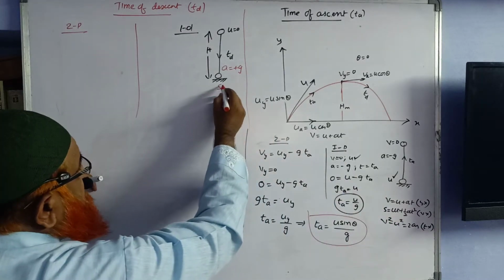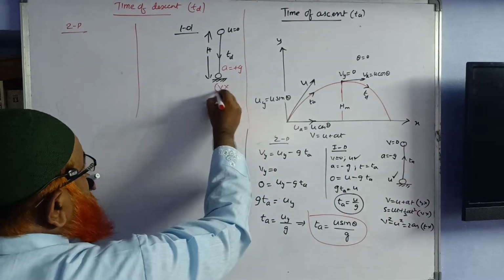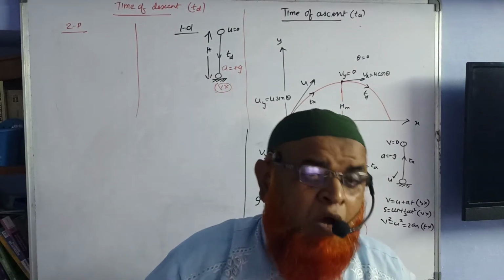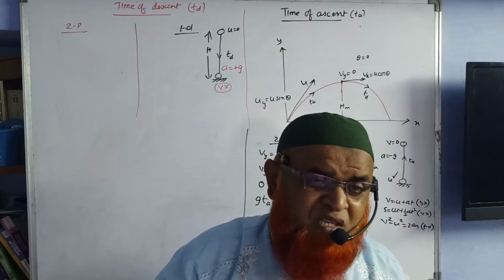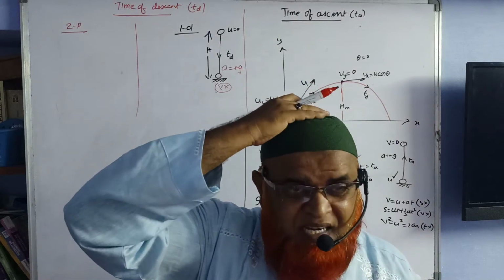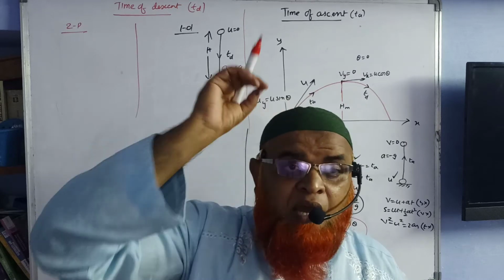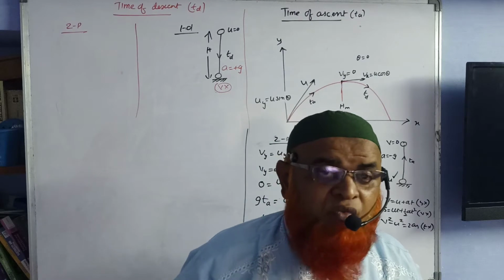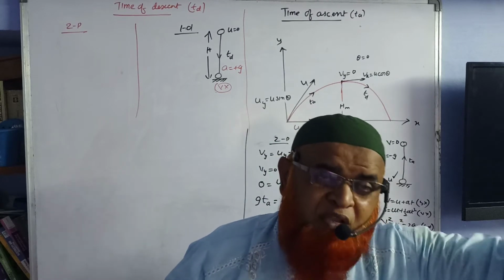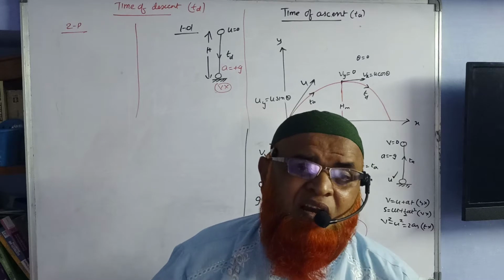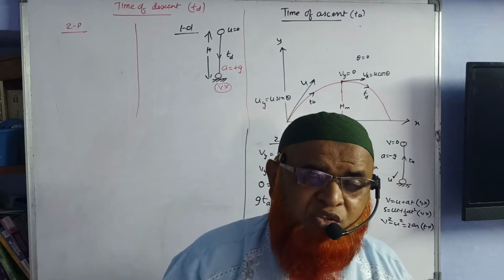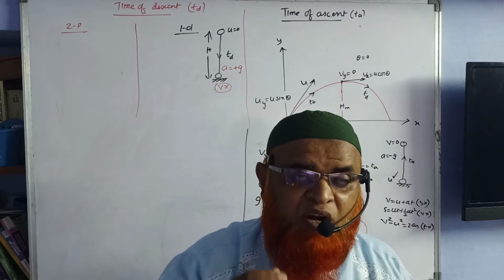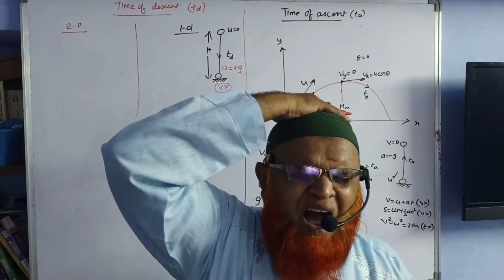If you observe here, there is no discussion of final velocity in this case. So with how much final velocity the ball will hit the ground, no one knows. Who is going to know? The person on whose head the ball is falling. He is getting a lot of pain. He knows the final velocity, but we don't know it because you are dropping from a certain height. Who will know? The person on whose head the ball or stone is going to hit will know the final velocity. So before shouting, he'll say 30 meters per second, like this.